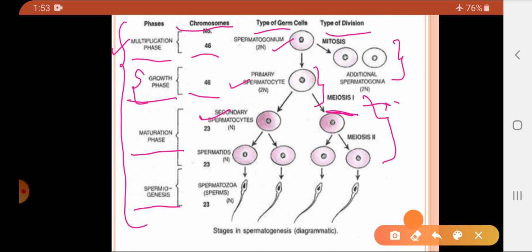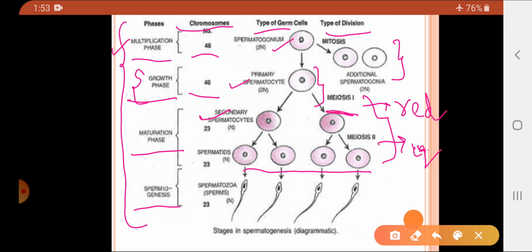Therefore this first meiotic division is which type of division? Reductional division. Now this secondary spermatocyte undergoes meiotic division 2, and this meiotic division 2 is which type of division? Equational division, where the chromosome numbers are maintained. So as the chromosome number in secondary spermatocytes is 23, whatever spermatids are formed also have 23 chromosomes.